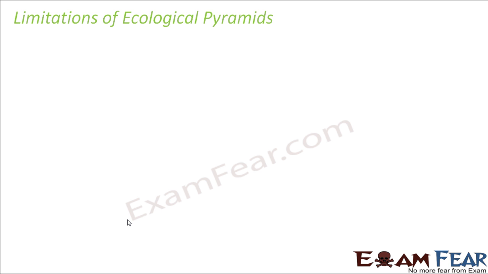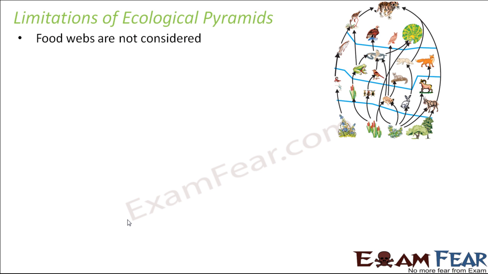Now there are certain limitations of ecological pyramids. Ecological pyramids do not give a full-fledged explanation about the energy or food relationship between organisms. Let us quickly look at its limitations or disadvantages. In the concept of ecological pyramids, only food chains are considered. Food webs are not considered.